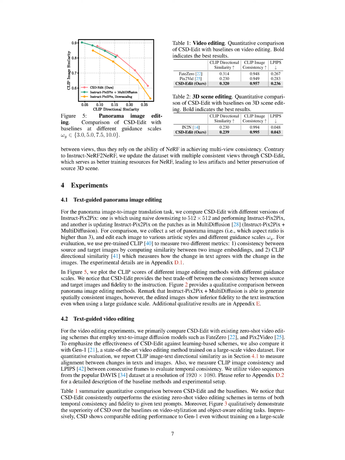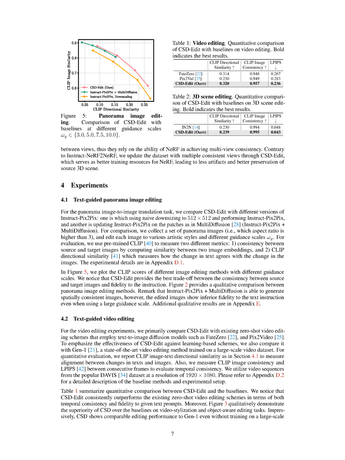4.2 Text-Guided Video Editing. In our video editing experiments, we mainly compare CSD Edit with other existing zero-shot video editing methods that use text-to-image diffusion models such as Fate0 and Pix2Video. These are methods that can edit videos without being trained on a specific task beforehand. To highlight the efficiency of CSD Edit, we also compare it with Gen 1, a top-tier video editing method that has been trained on a large video dataset.